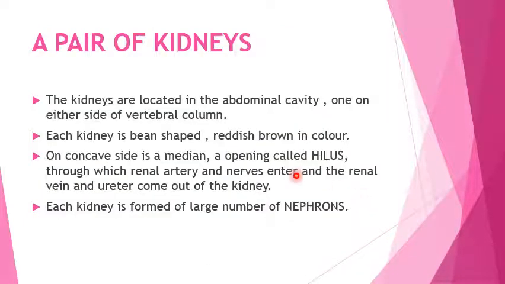So what is the kidney? A pair of kidneys is located in the abdominal cavity, one on either side of the vertebral column. Each kidney is bean shaped and reddish brown in color. On the concave side is a median opening called the hilus, through which the renal artery and nerves enter, and the renal vein and ureter come out of the kidney. Each kidney is formed of a large number of nephrons.